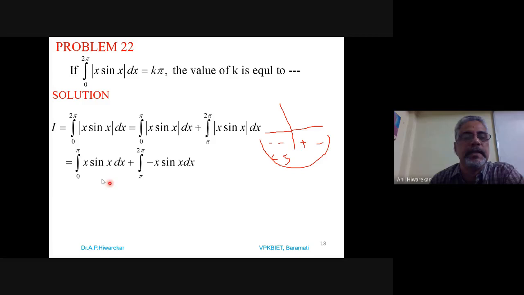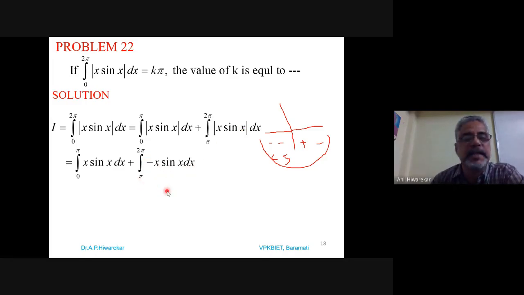In the next step, you will see. Because x is positive in the range 0 to pi and sin x is also positive, it is x times sin x dx from 0 to pi. But from pi to 2 pi, sin is negative, so f of minus x is equal to minus f x. So it is minus x times sin x dx from pi to 2 pi.